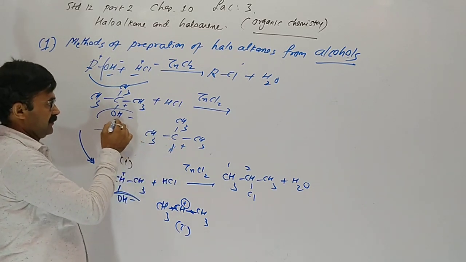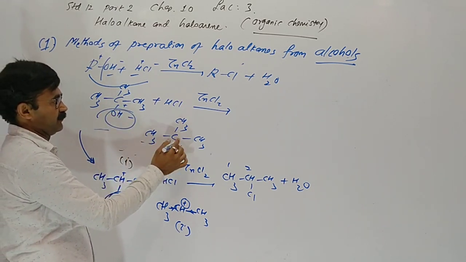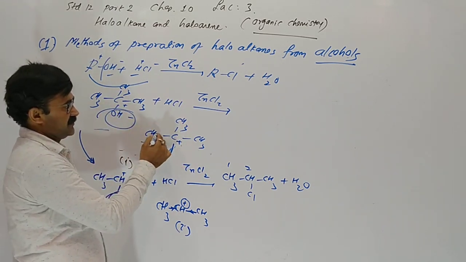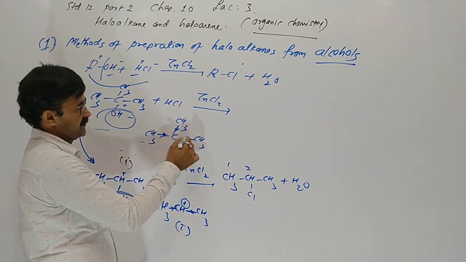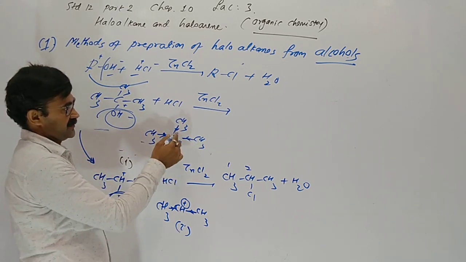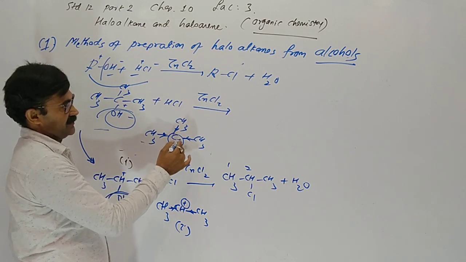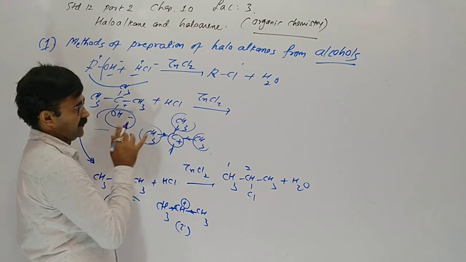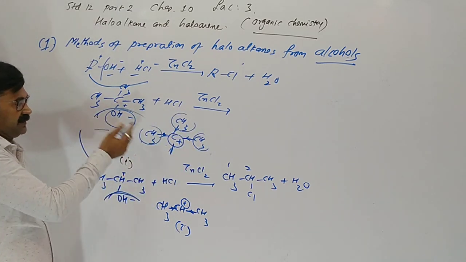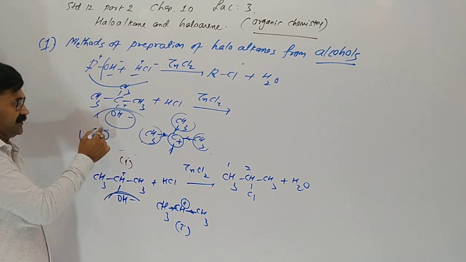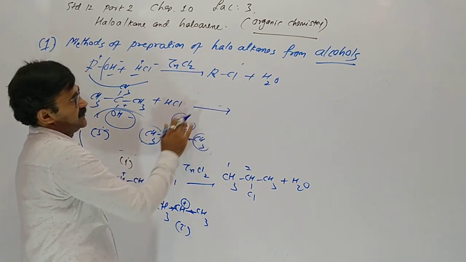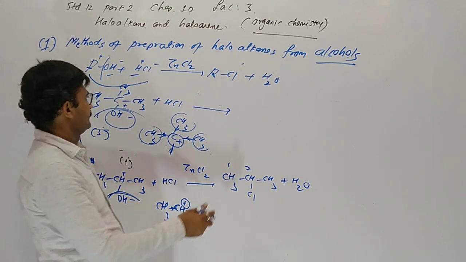Positive charge carbon. After removal of OH, this one became positive. There are 3 donor groups which donate electron pair to the carbon, so stability is high. So the positive charge is decreased by the 3 methyl groups. So replacement of OH is very easy in tertiary alcohol. So here ZnCl2 is not needed.